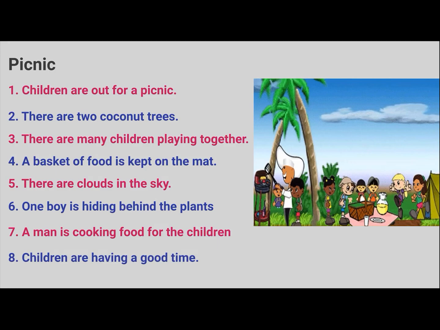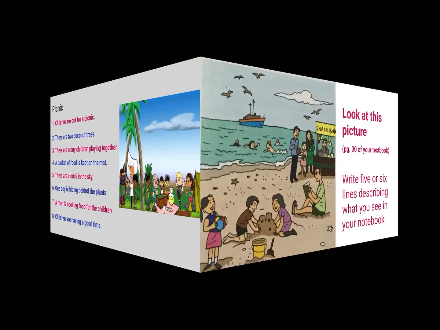So, I have written children are having a good time. Can you see, children? All the sentences are written with a capital letter. Then the sentences are ending with a full stop. You can see the use of present tense in all the sentences: are, is. In this way, we are going to describe a picture.